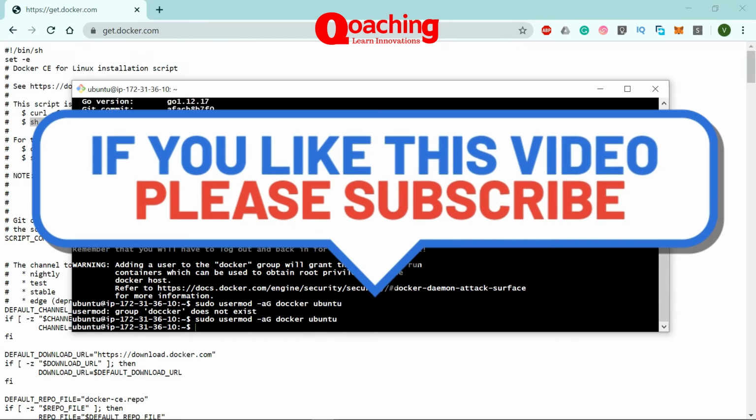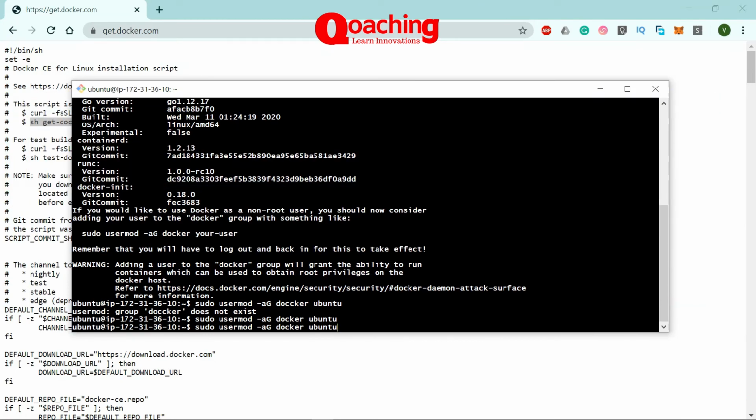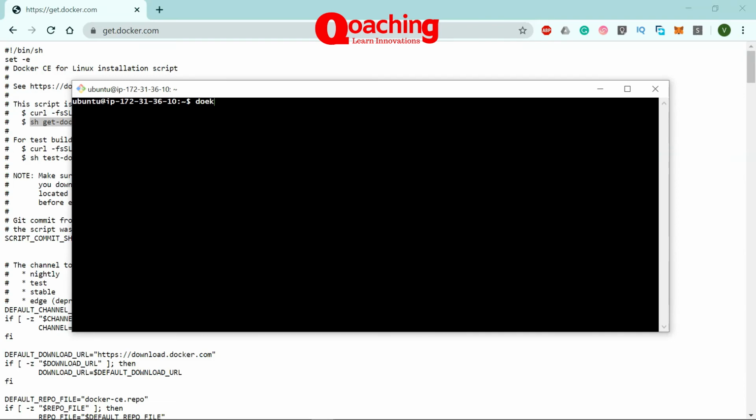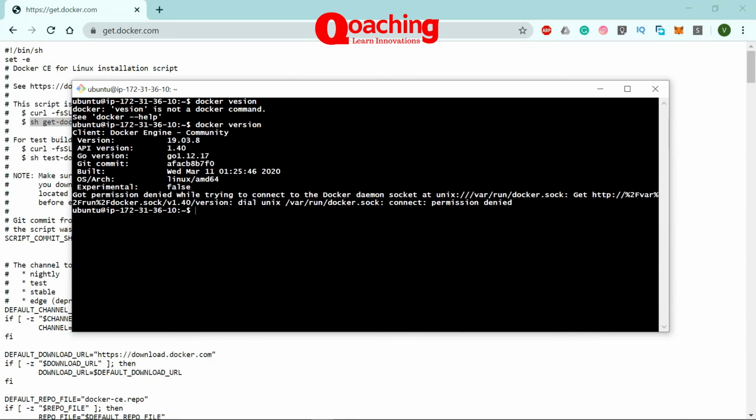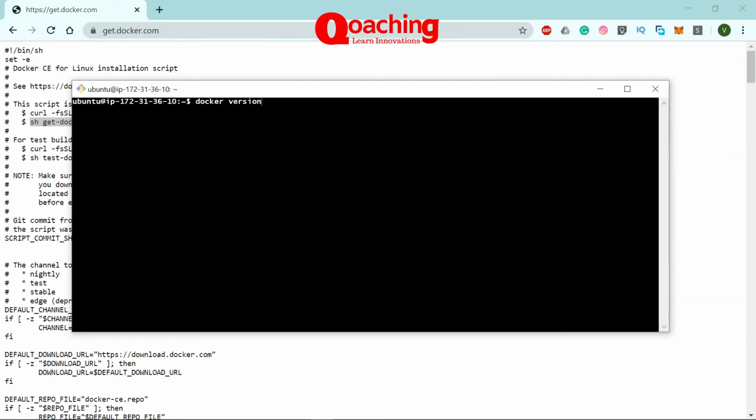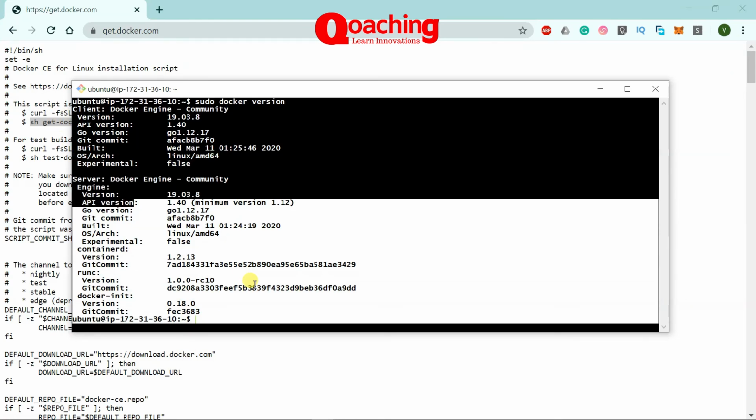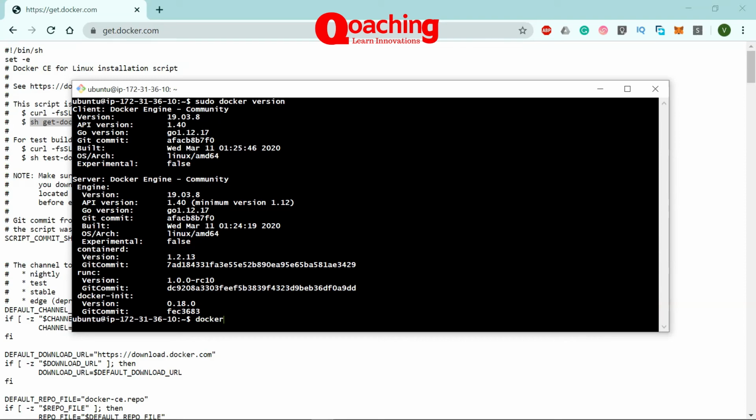And now it's there. So if we go ahead and clear the screen and do a docker version, you will see that we have Docker up and running here. You can just do a sudo before that too, just to get more detail. You can see we have Docker up and running, and I can run a command, for example, docker container.